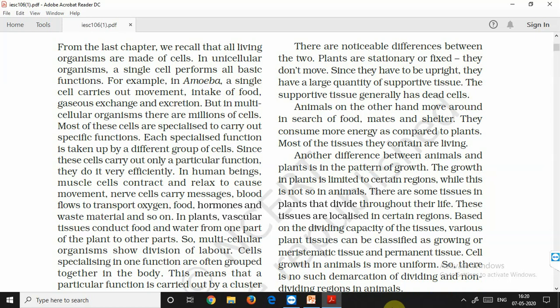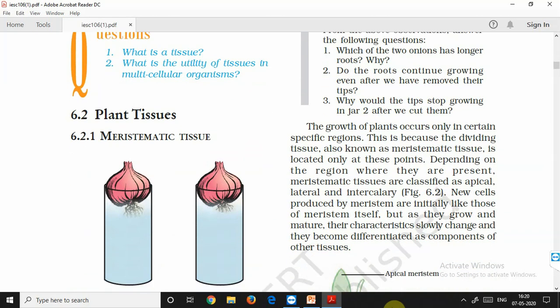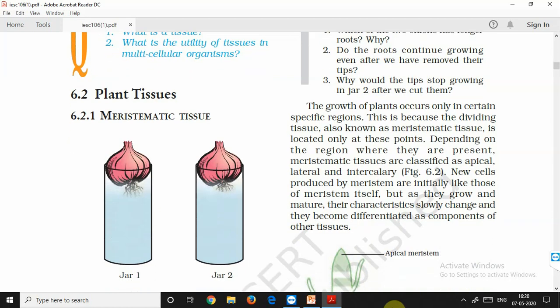Then the definition of tissue is: when many cells that perform similar functions and are of similar origin combine together, they form a single tissue. Now we'll talk about the different types of tissues. The two different types of tissues in case of plants are the meristematic tissues as well as the permanent tissues.